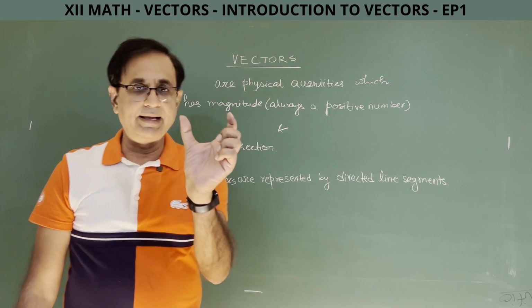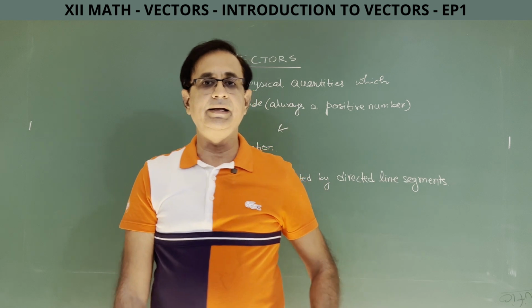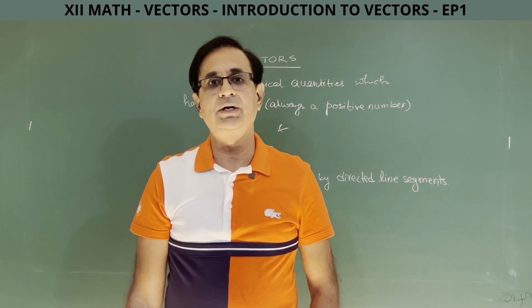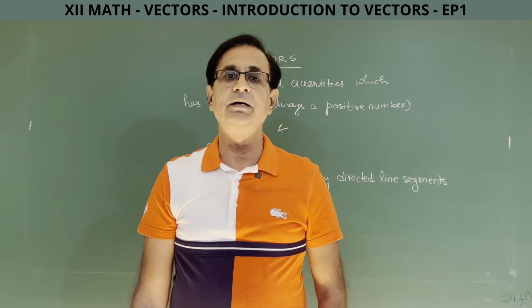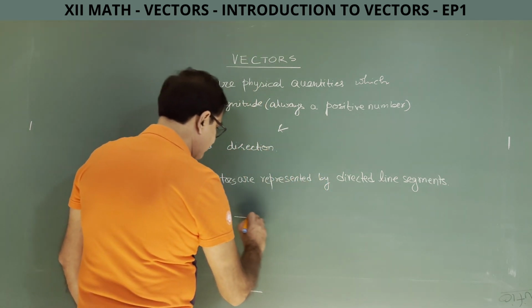The length of the line segment will be the indicator of the magnitude of the vector, and the actual direction of the line will be the indicator of the direction of the vector. Let me draw a line segment.